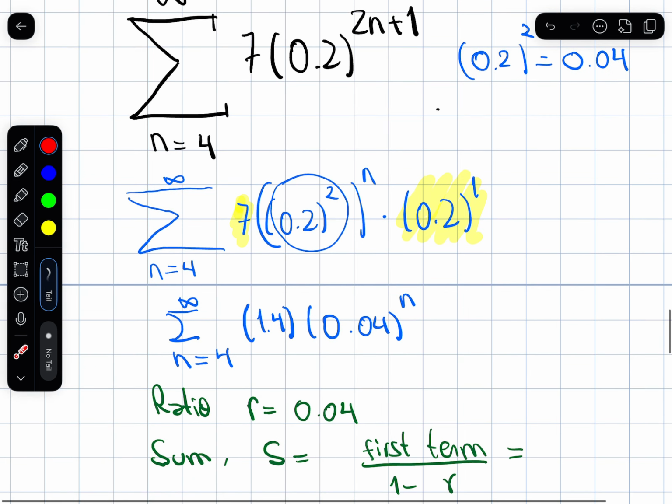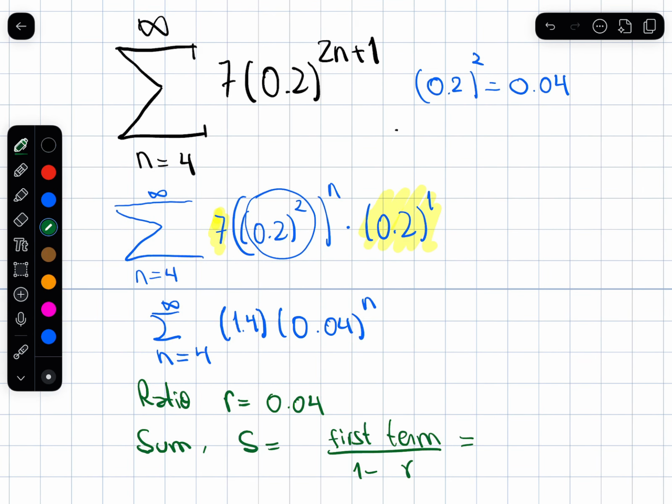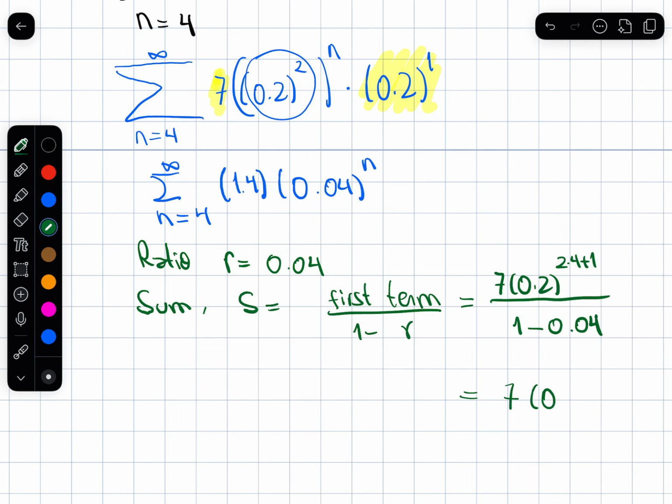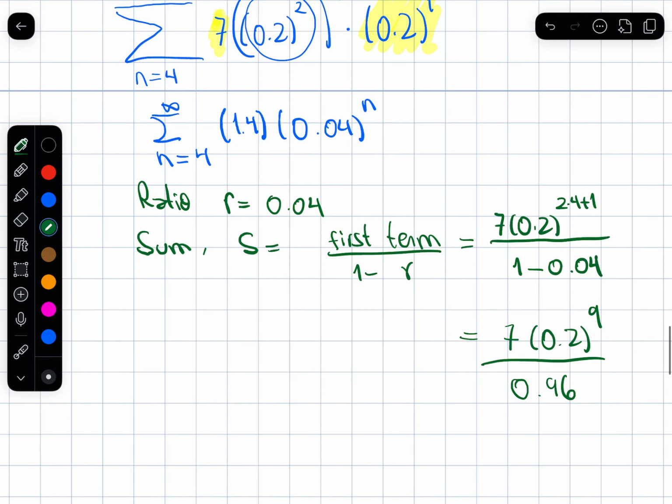I'm going to plug in n equals 4 into the original formula. So I'll get 7 times 0.2 to the power 2 times 4 plus 1. At the bottom, 1 minus 0.04. So I can use my calculator to do this. Right, so you can see I have a finite calculation to do.